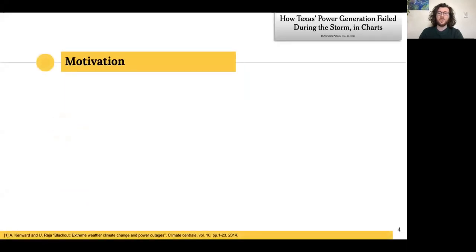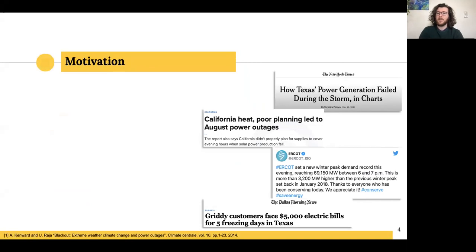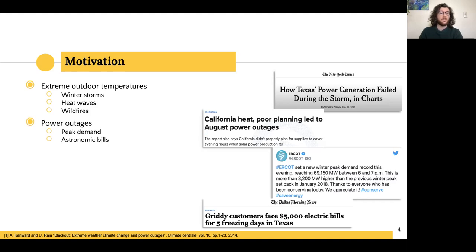Well, we've all seen in the news something like this: Texas power generation failed, California heat, power outages. We've seen peak records of power demand, and even astronomical bills. This is caused by extreme outdoor temperatures, because winter storms and heat waves carry with them extreme cold or extreme heat. This has consequences on power outages because the grids cannot handle all the demand that is needed to heat and cool houses. As a consequence, we also have astronomical bills. We've seen in Texas $5,000 bills delivered to some users.